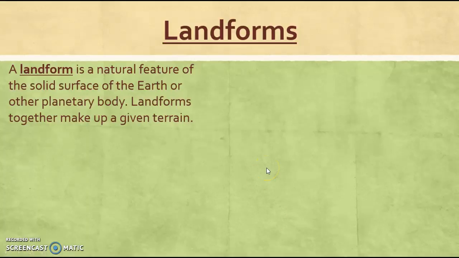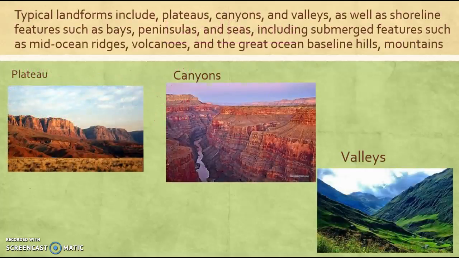Landforms. A landform is a natural feature of the solid surface of the Earth or other planetary body. Landforms together make up a given terrain. Typical landforms include plateaus, canyons, and valleys, as well as shoreline features such as bays, peninsulas, and seas, including submerged features such as mid-ocean ridges, volcanoes, and the Great Ocean baseline, hills, mountains.